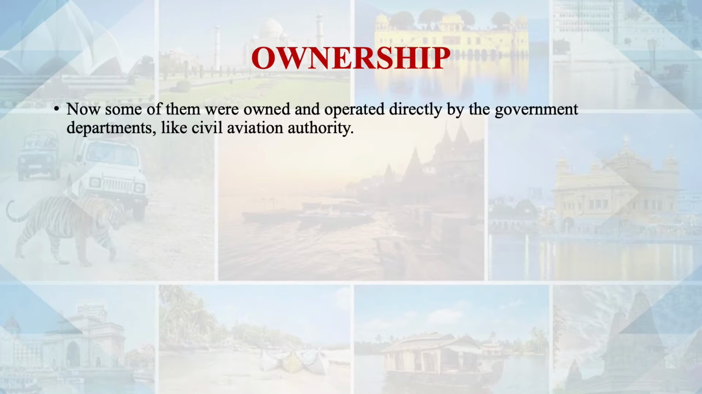Now some of them are owned and operated directly by government departments like the Civil Aviation Authority. In India, we have an authority, the Airport Authority of India. That is functioning under the Director General of Civil Aviation, DGCA, which is under the Ministry of Civil Aviation in India. So that is a Civil Aviation Authority. These kinds of authorities are there across the world. Every country will have these kinds of authorities. They will look after all the activities.